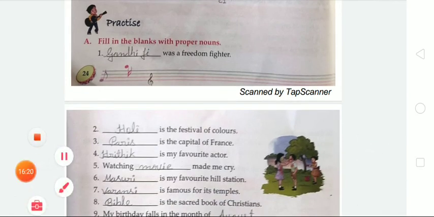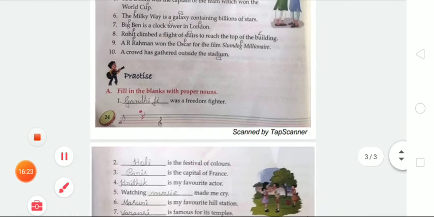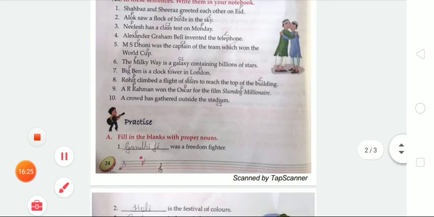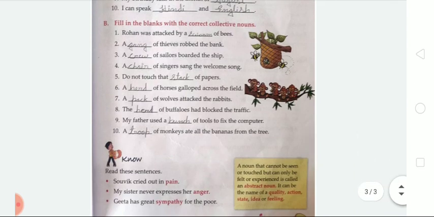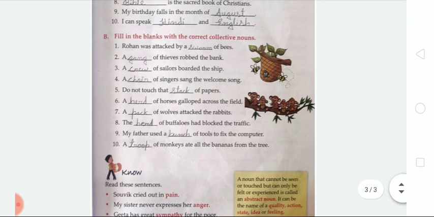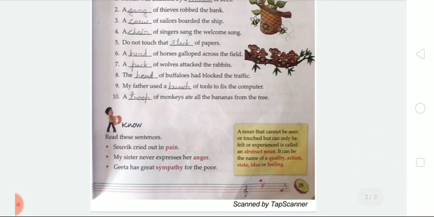Okay student, that's it for today. I hope it is clear to you how you can complete these given exercises in your book and after that in your notebook. I will explain the remaining exercises related to abstract nouns in my next video. That's it for today.